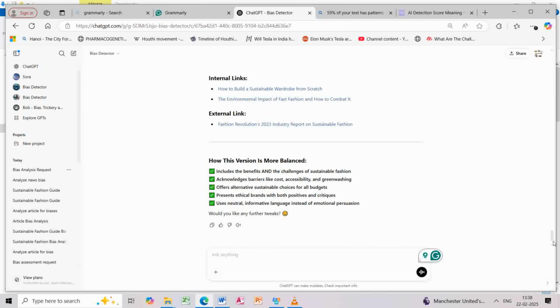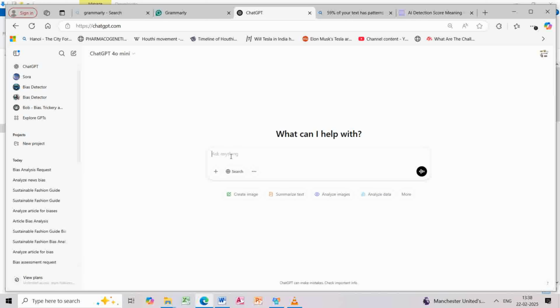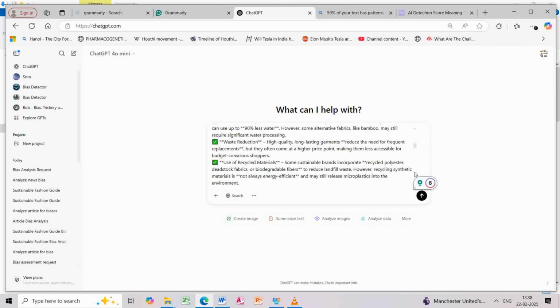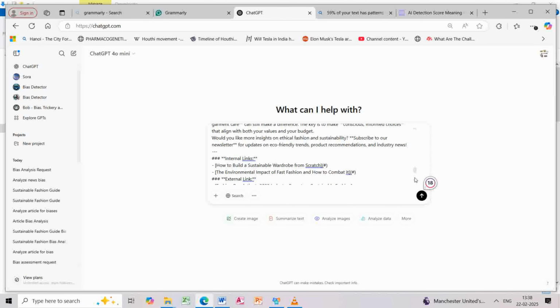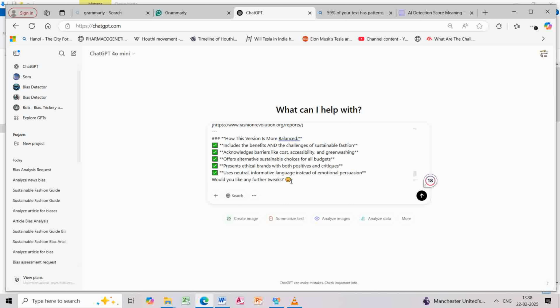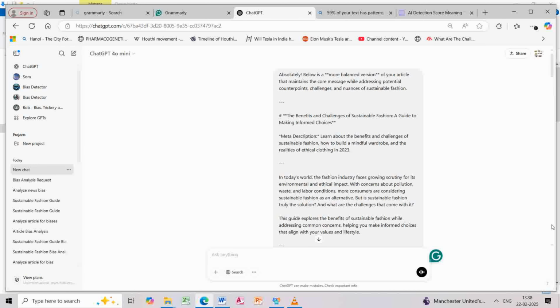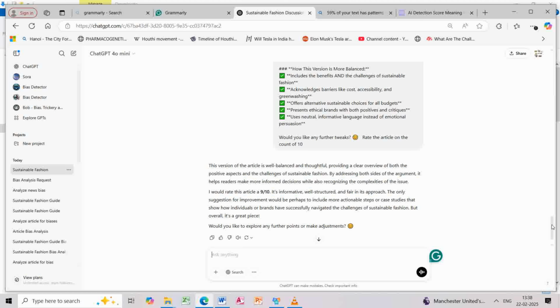So now it is done generating the article for us. We can copy, go here, and paste. At the end we can ask it to rate the article. Overall it is giving it 9 out of 10.